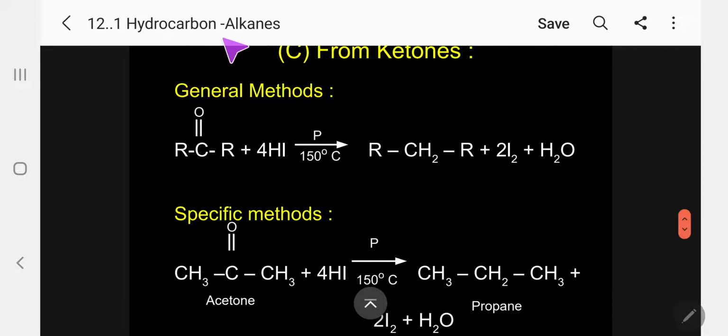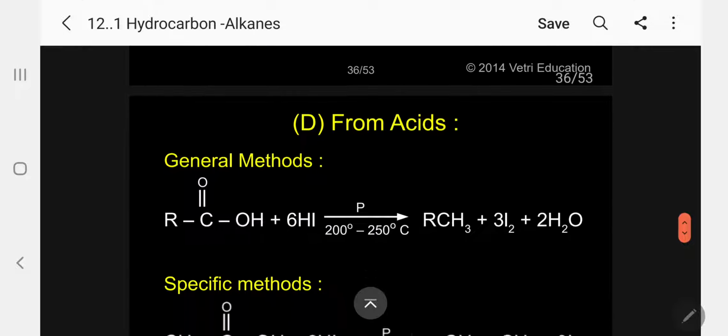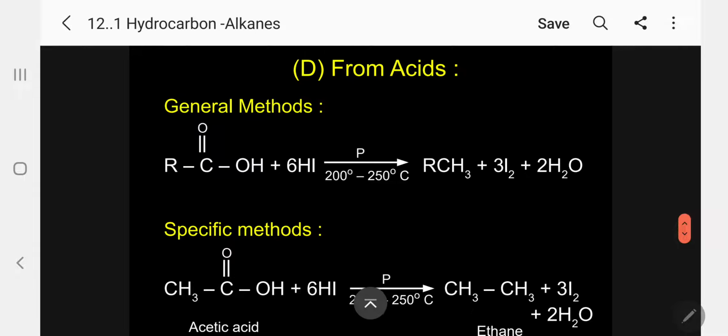From ketone, same: red phosphorus and HI. So this is the general formula: RCOR or RCHO, that means O will be replaced by the corresponding H2 group. That's all. So here acetone on reduction gives propane. Kindly follow. Now next, carboxylic acids.